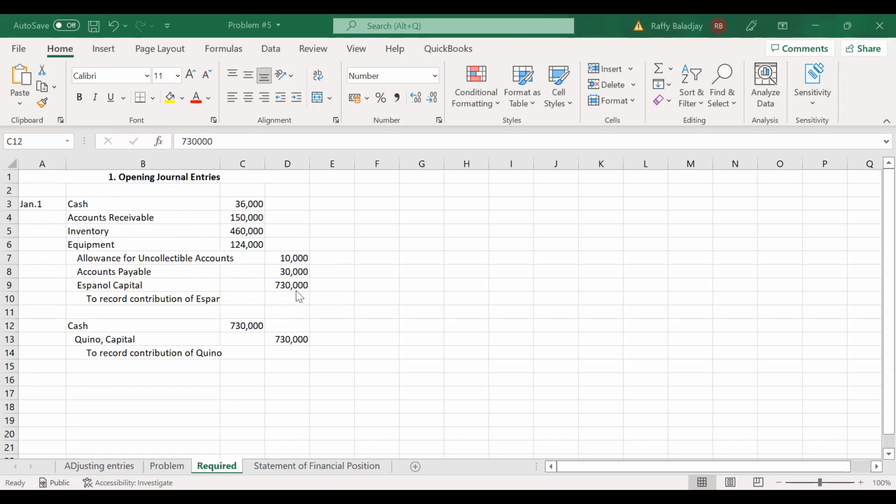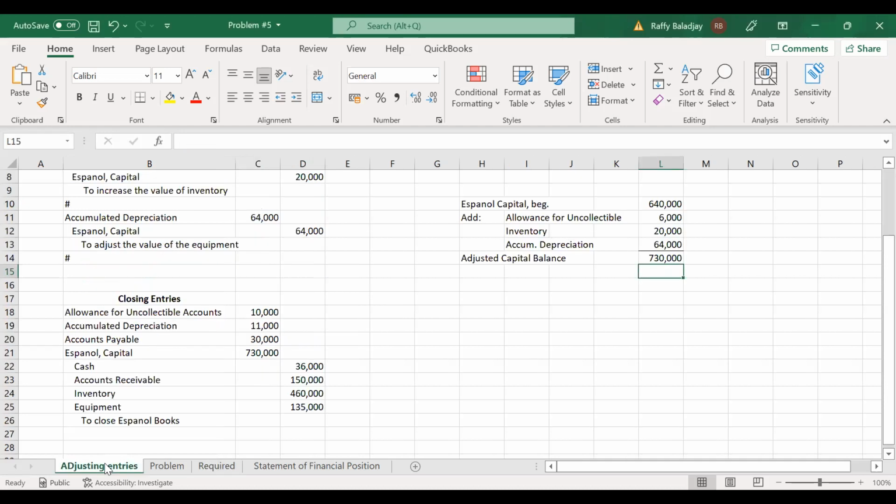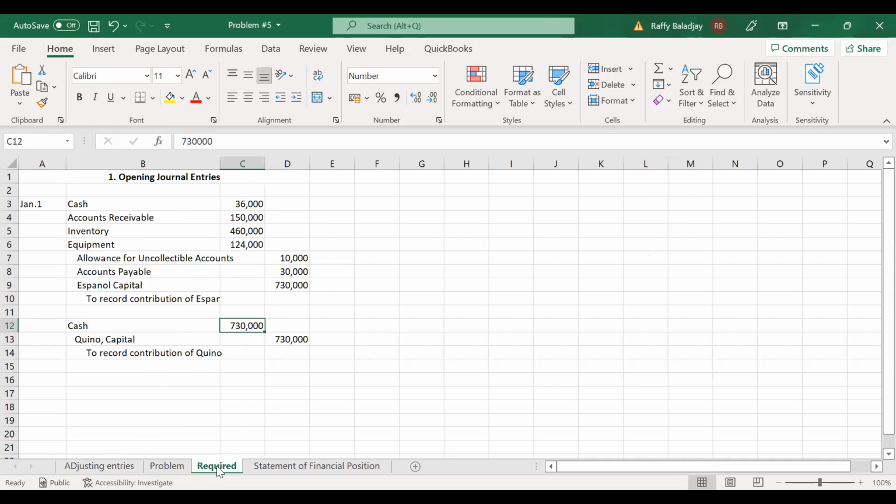Notice, please take note of this. When you're going to record the contribution of Hispanol, as you can see here, you have a debit to accumulated depreciation, but when you record it in the new book of the partnership, the account accumulated depreciation is not included.